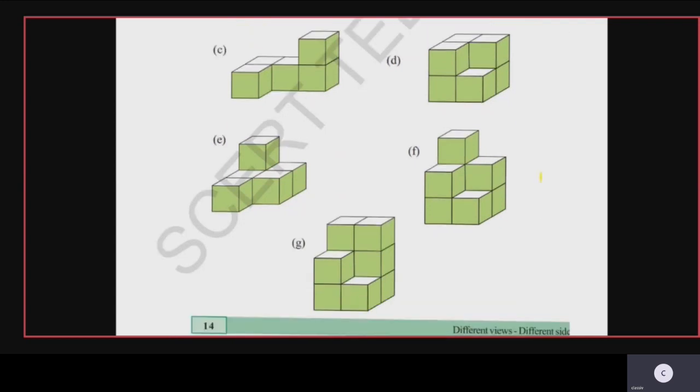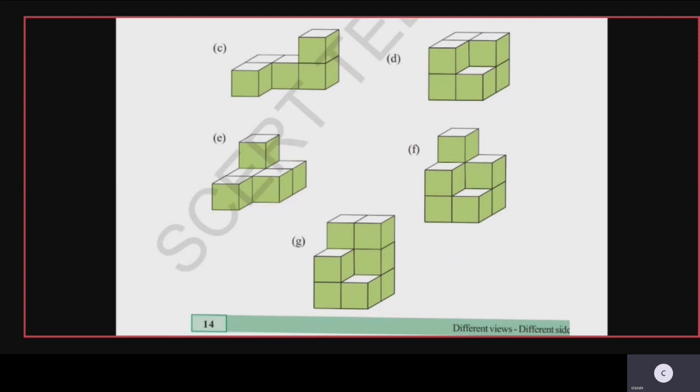Then F1 you can see 4 are down, then 3. 4 plus 3 how much? 4, 5, 6, 7. And then 1 in the third one. So 7 plus 1 it is 8. So F1 is having 8 boxes. The next one is G1.